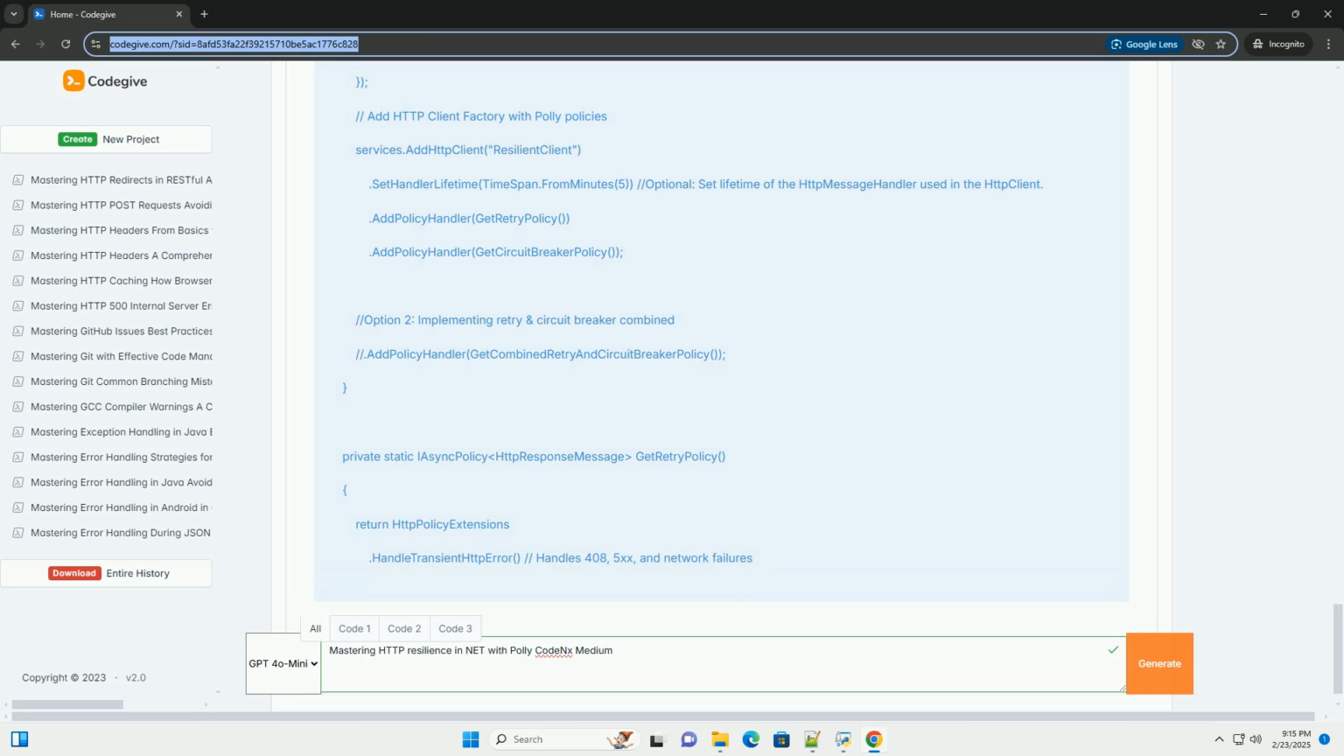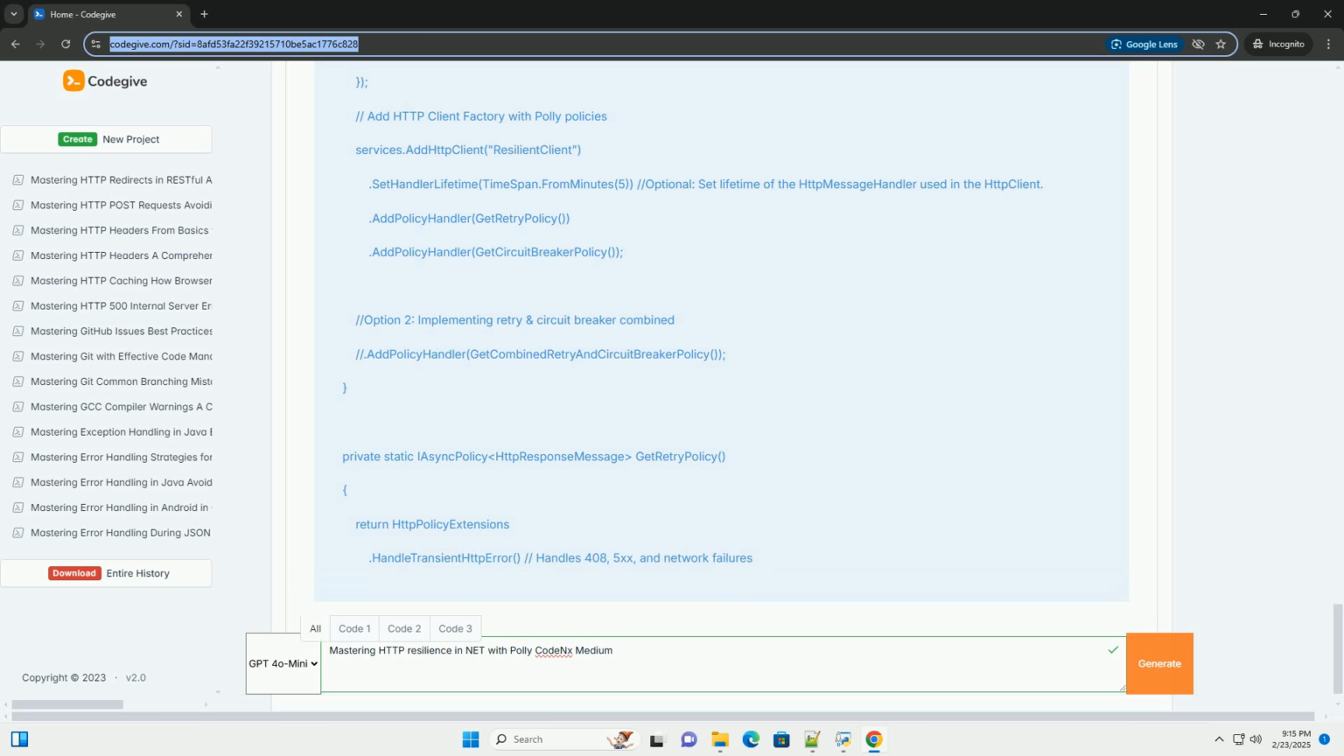3. Running the application. Run the application. You'll see output similar to this, since we're simulating a 503 error. This demonstrates that the retry policy is attempting to retry the request, and after the retries fail, the circuit breaker opens to prevent further attempts for a specified duration.